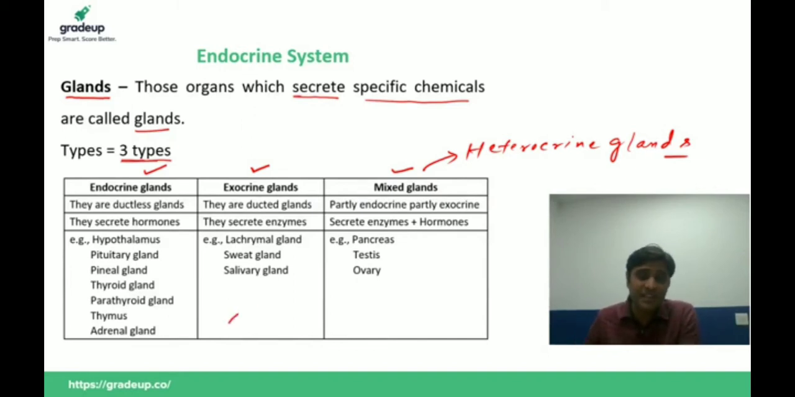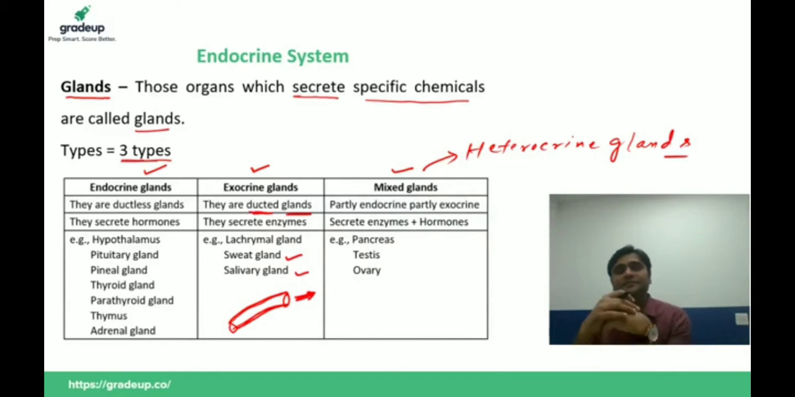If you talk about the exocrine glands, then exocrine glands are ducted glands, that is, those glands which have a duct or tube are called exocrine glands. Since these glands have a duct, they secrete their secretion directly into the target organs, such as the lacrimal gland, which is known as the tear gland, sweat gland, and salivary glands.